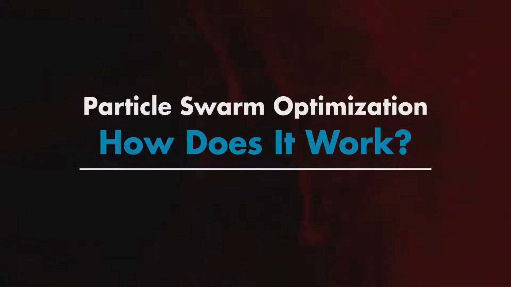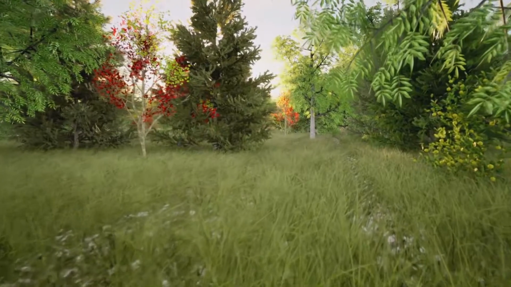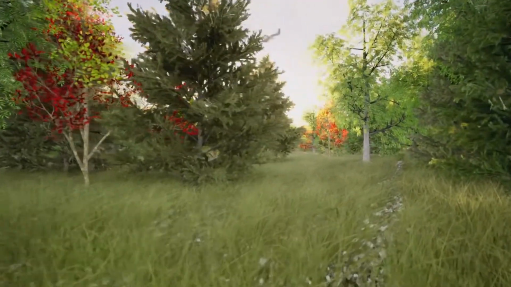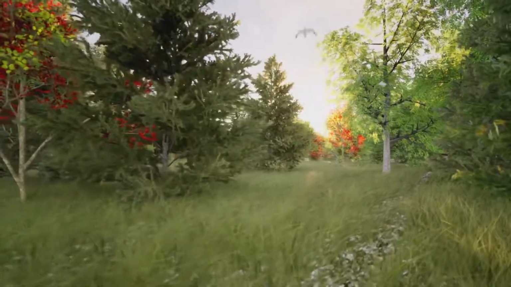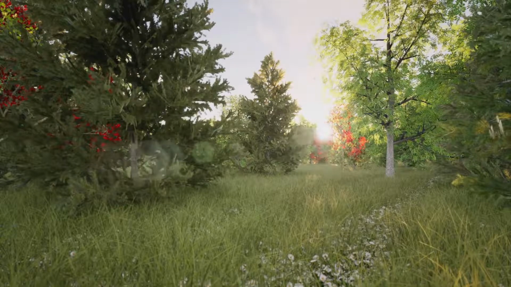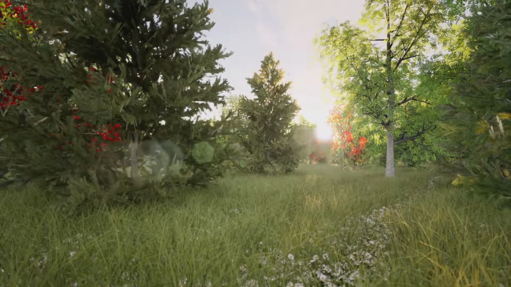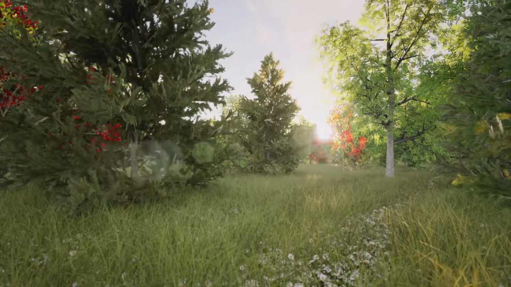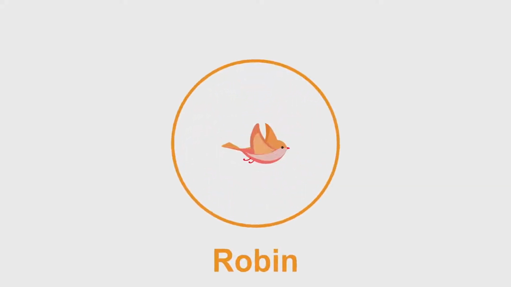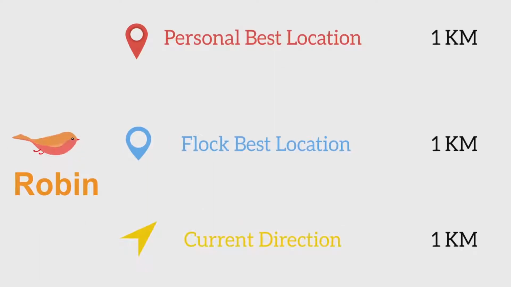Now, you might be wondering how exactly does the PSO algorithm work. It's a calm morning in the forest and a group of birds is looking for food. The birds do so by adhering to the steps of our algorithm, particle swarm optimization. For now, instead of the whole group, let's focus on one bird in particular, Robin.